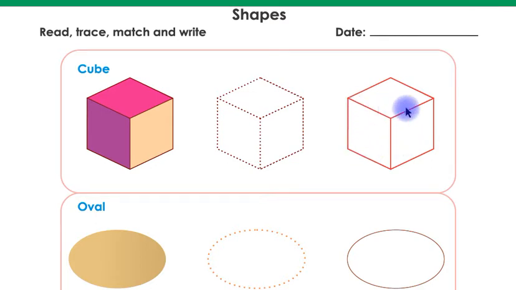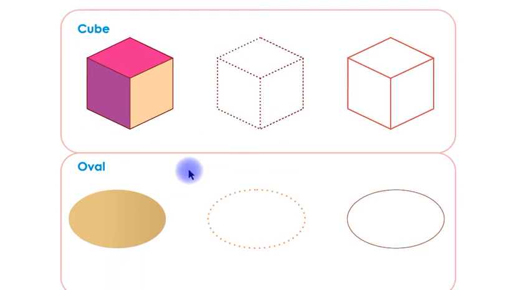Remember children, you will color this cube shape up to down. You will not color this cube shape left to right. This is a cube shape. Children, you have to trace this cube shape and then you have to color this cube shape.